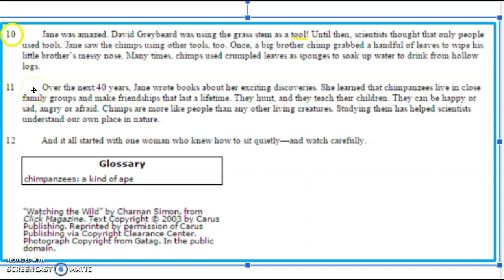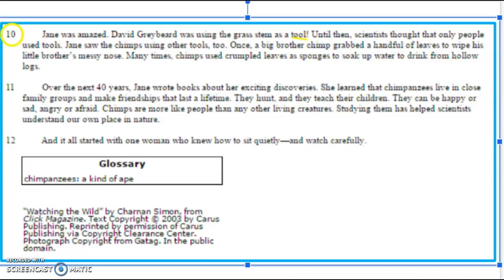In paragraph 11, I noticed the first sentence says, over the next 40 years, Jane wrote books about her exciting discoveries. That makes me think that Jane Goodall was making discoveries about the chimpanzees she was watching in the wild. And then finally on the page, I noticed the glossary. I remember that the glossary has important words about the text. The word in this glossary is chimpanzees. That means a kind of ape. Well, I already knew that, but it's helping me make my prediction about this complex text.